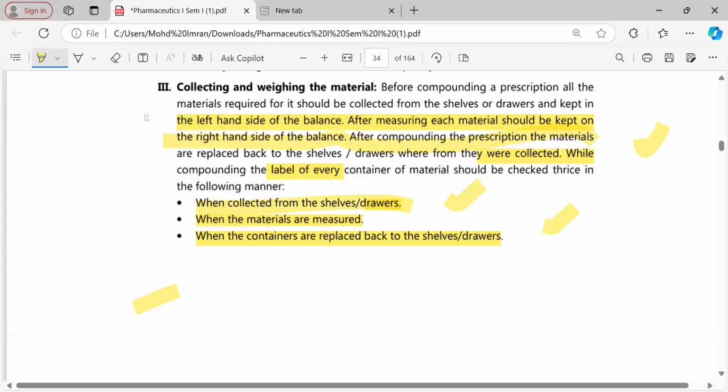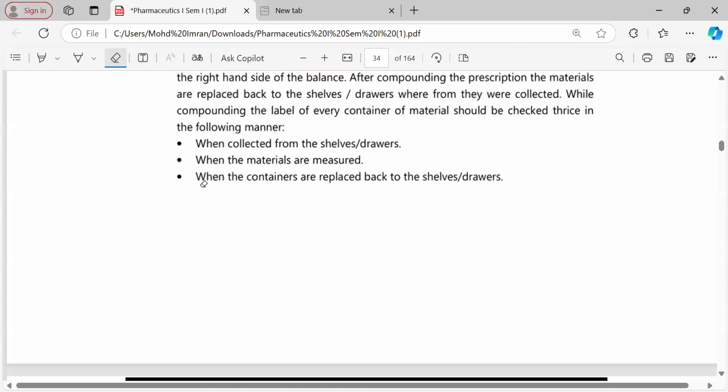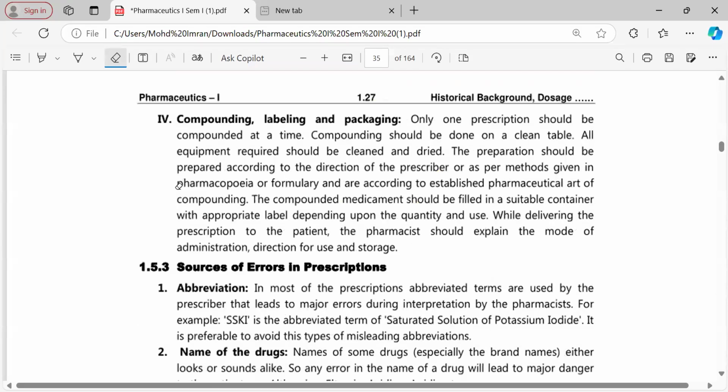There is also something called weighing by difference. You should know that also. If any viscous substance or liquid is there, then weighing it exactly is a problem, so you should weigh by difference. Weigh by difference means, if you need to measure exactly 5 ml, a sticky substance will not come out completely from the measuring cylinder. So you take 7 to 8 ml and transfer 5 ml from it, rather than waiting until the last drop is transferred, because it may stick to the walls of the measuring cylinder. So weighing by difference is also very, very important.